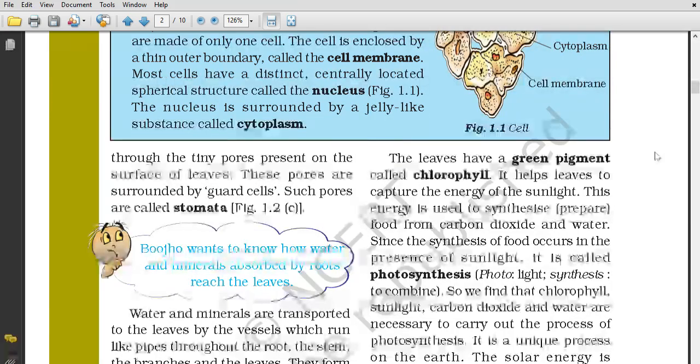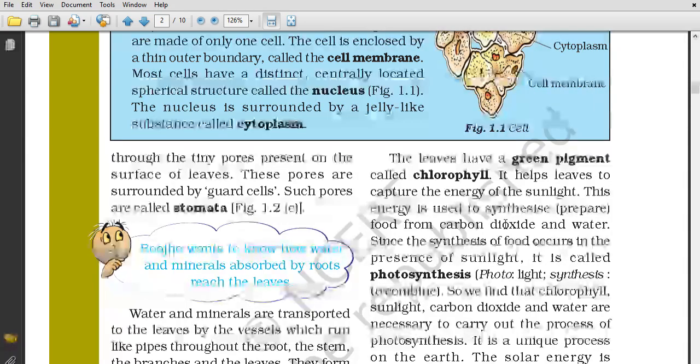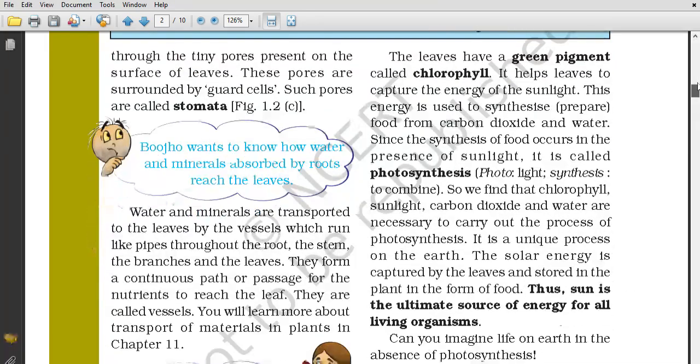The meaning of photosynthesis. What is photosynthesis? Photo means light. Synthesis means to combine. So, in the presence of light, if we combine carbon dioxide and water, it forms our food. So we find that chlorophyll, sunlight, carbon dioxide and water are necessary. Now you can write this: chlorophyll, sunlight, carbon dioxide and water are necessary to carry out the life process of photosynthesis. It is a unique process on the earth.